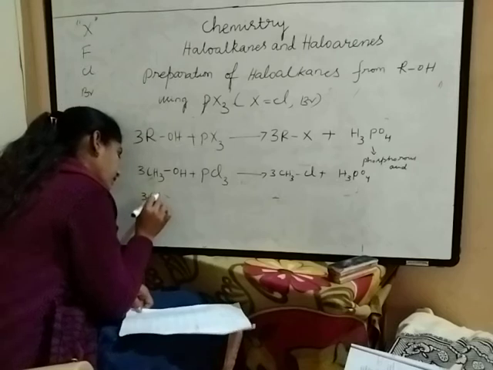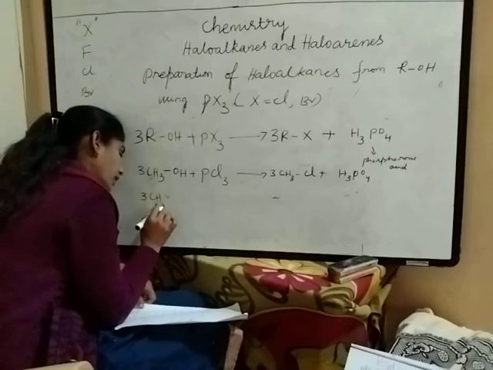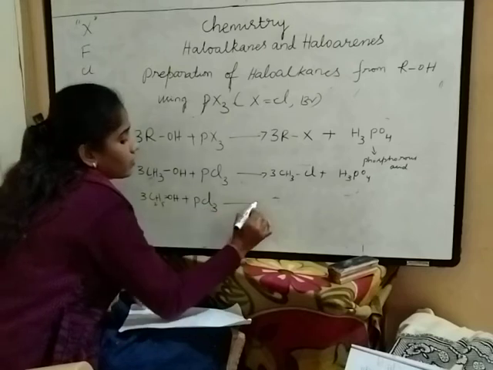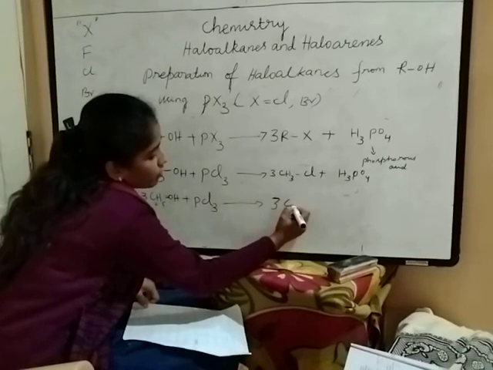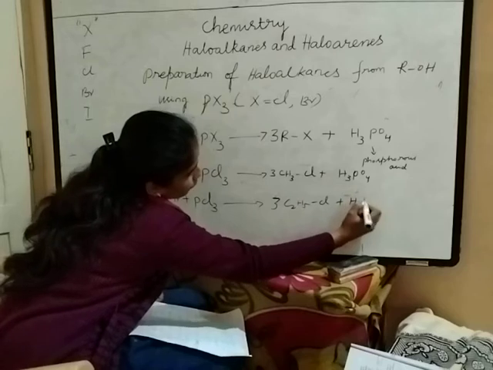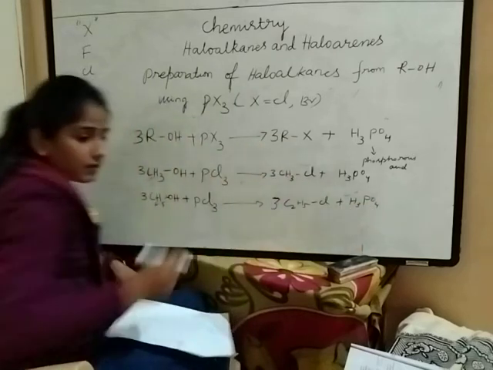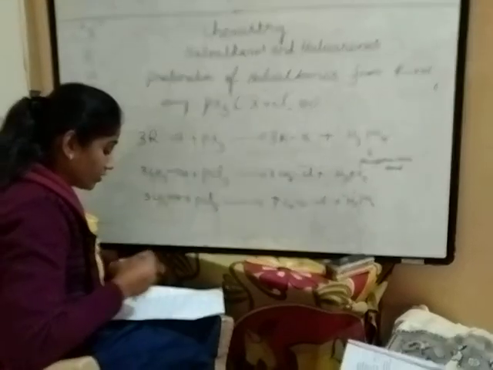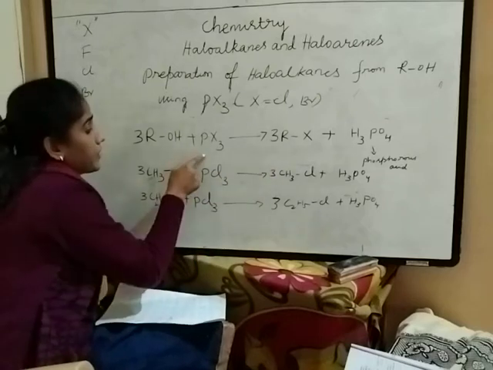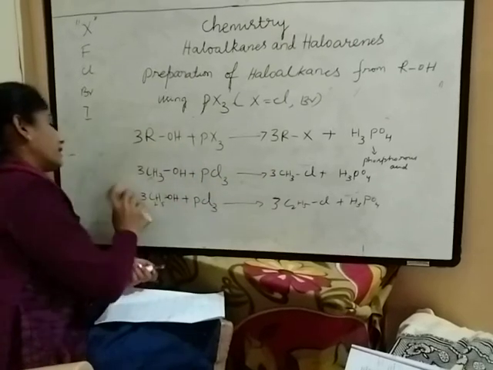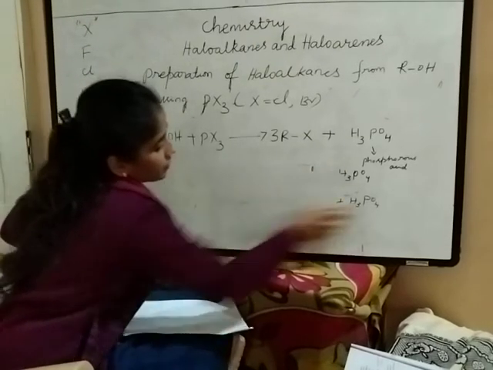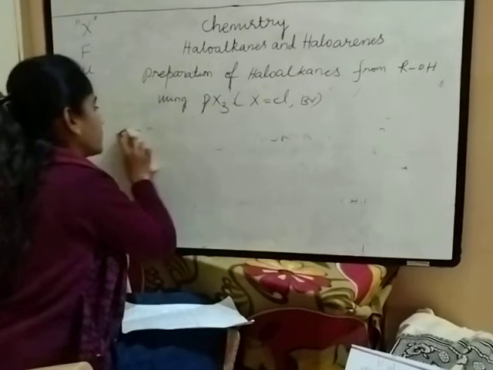Then take 3 moles of C2H5OH, ethyl alcohol, plus phosphorus trichloride. You will get 3 moles of C2H5Cl plus H3PO3. This is the way you can prepare alkyl halides by treating alcohol with phosphorus trihalides. Keep on practicing the reactions and you will get the products.